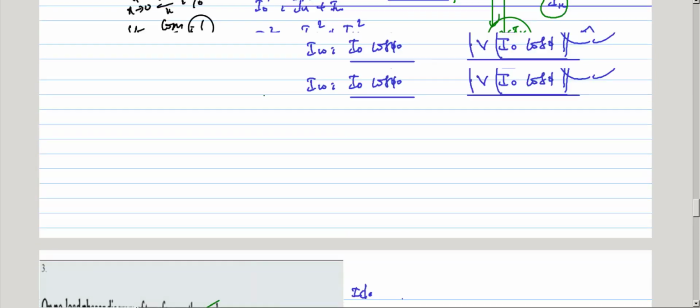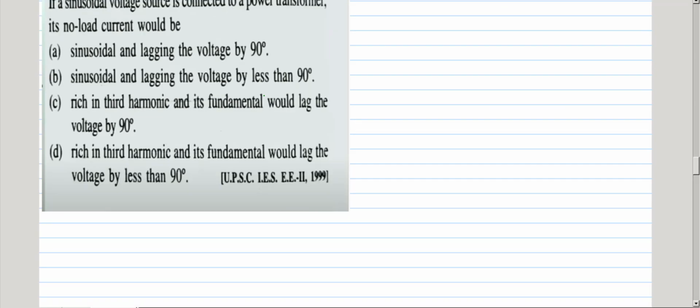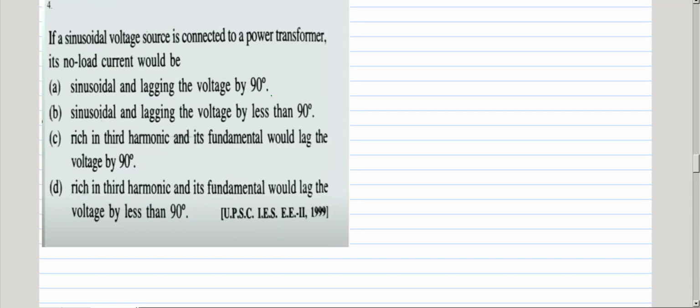Okay, next question. If a sinusoidal voltage source is connected to the power transformer, its no load current. Now in the phasor diagram, this is the flux, this is the voltage. The magnetizing component vector is very large compared to the iron loss vector. This is the I naught.